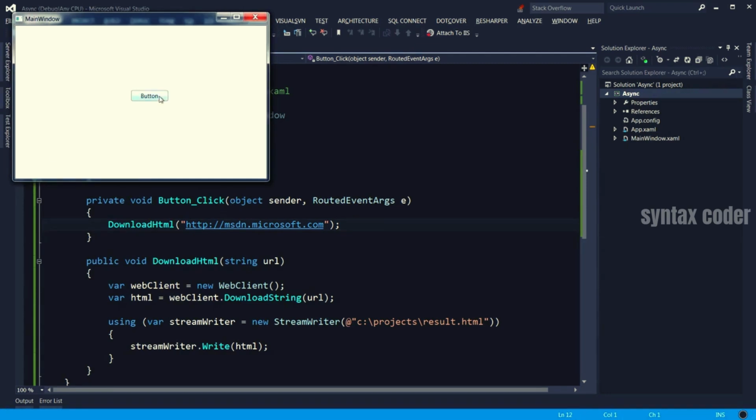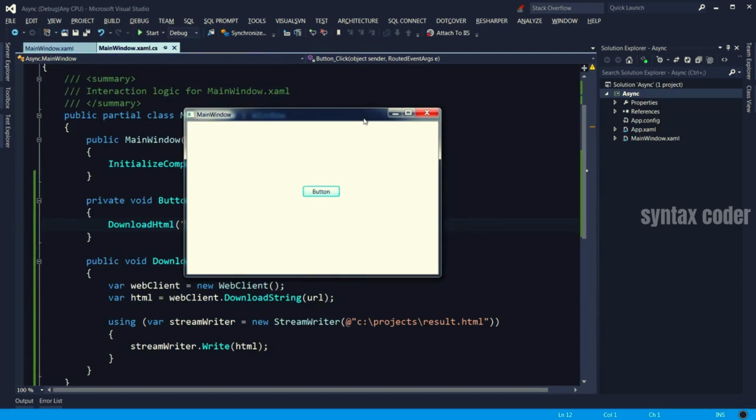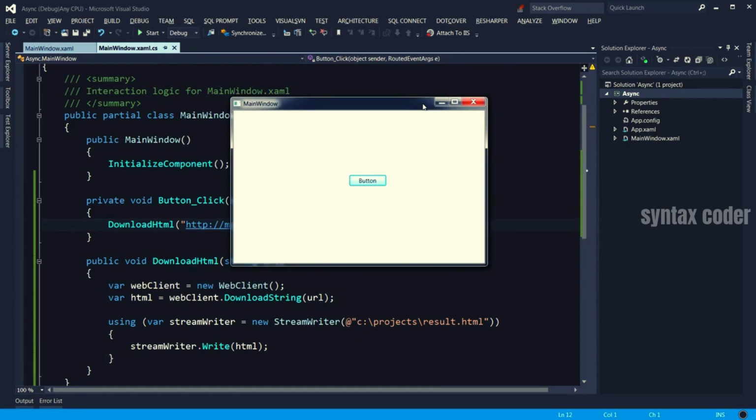So when I click this button here, it's going to take a couple of seconds until we download that HTML. And during that time, this window is going to be unresponsive, which means if I try to drag and drop it, it's not going to happen. Or we cannot even resize or minimize this window. Let's see what happens. So click, look, it's not moving. Now it moved because the HTML was downloaded. Let's try again. Click. I cannot move this. Oh, there was a tiny delay here. So it depends on the operation. The longer the operation, the more unresponsive the UI is going to be.